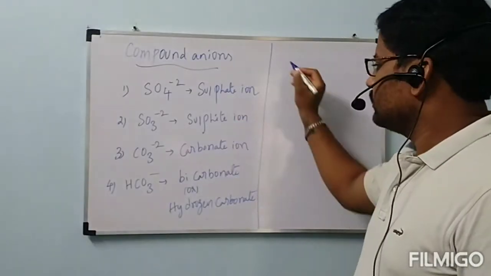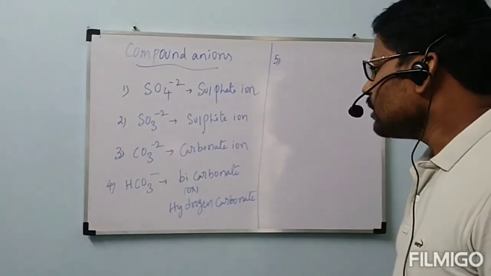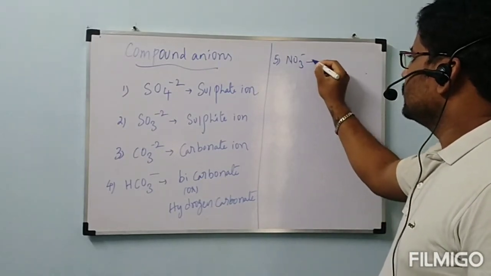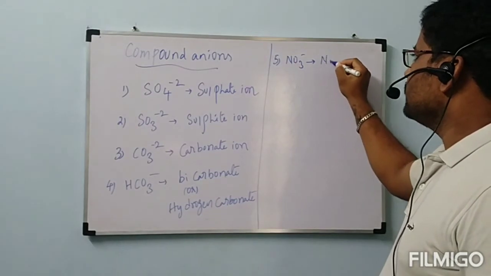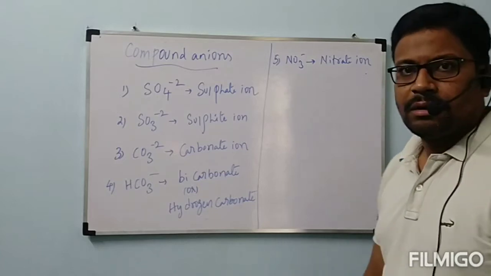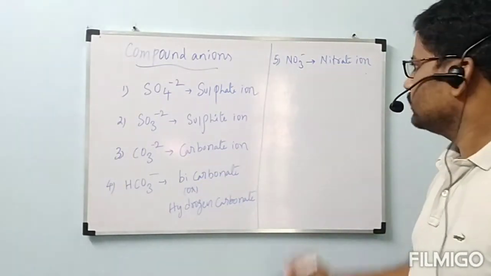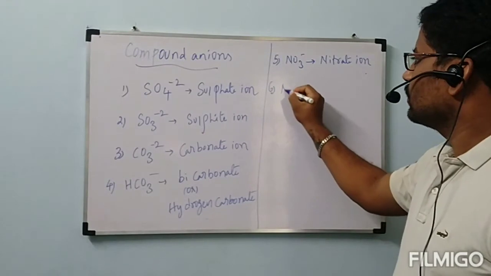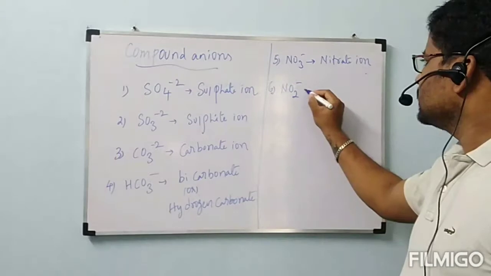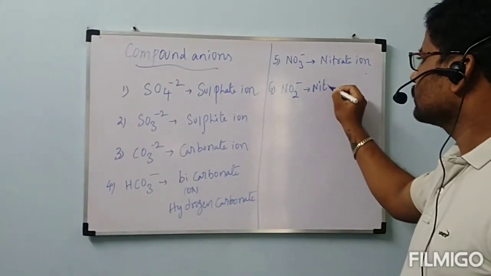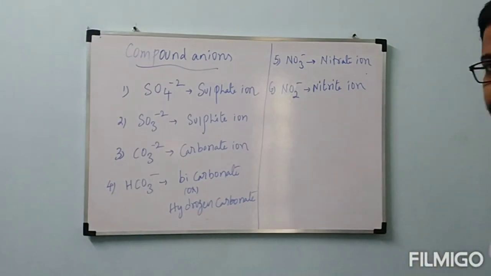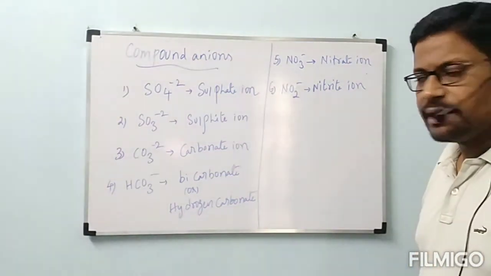Fifth one, NO3-, name is nitrate ion. Sixth one, NO2-, this is nitrite ion.